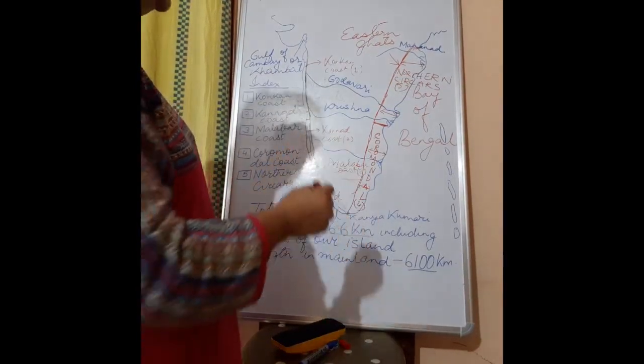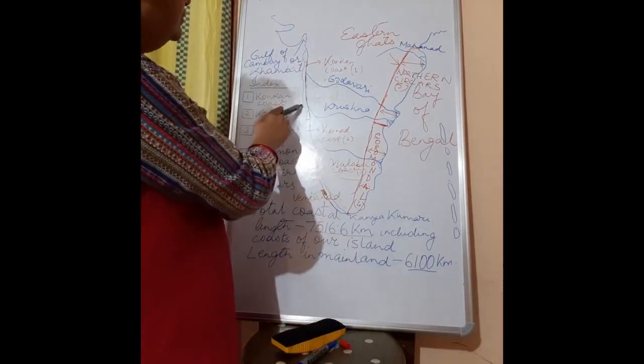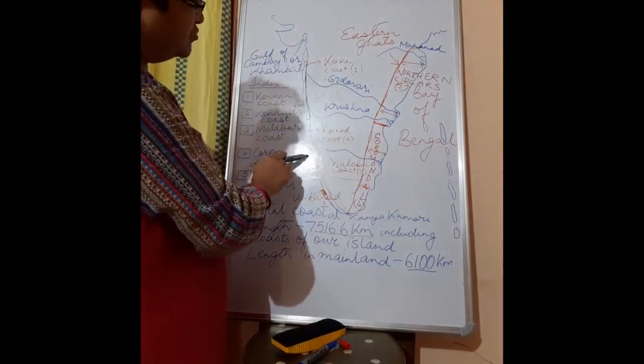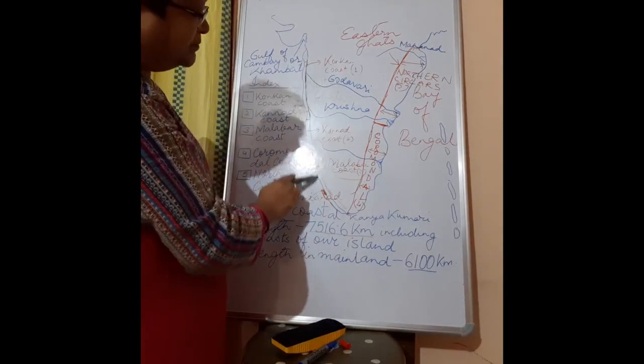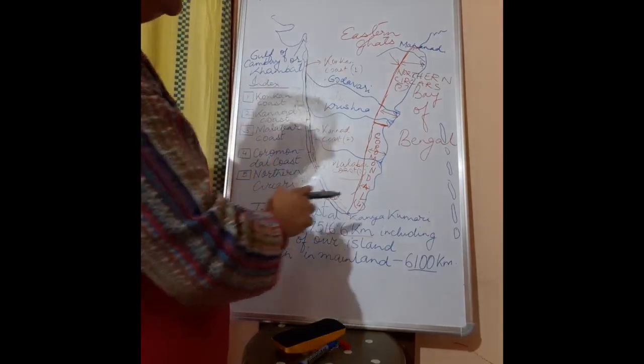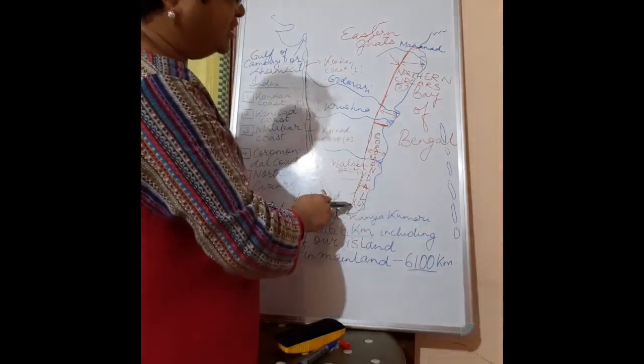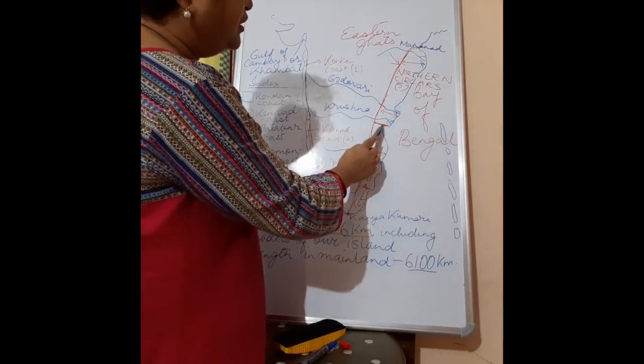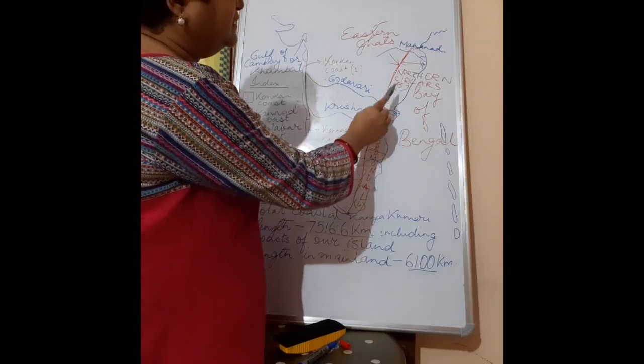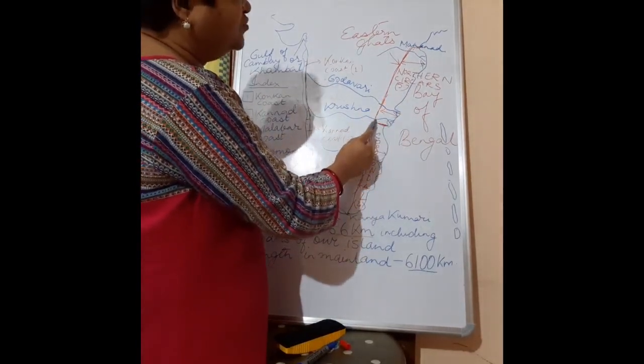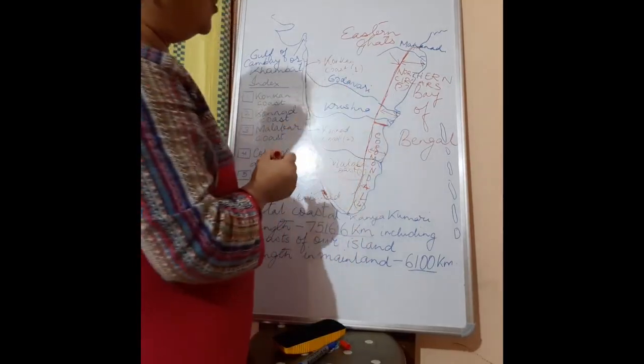So I am again revising, children. Konkan coast in Maharashtra, Goa, Kannada coast in Karnataka, Malabar coast in Kerala, Coromandel coast in Tamil Nadu and half of our Andhra Pradesh, and then Northern Circars, so a part of Andhra Pradesh and Orissa.